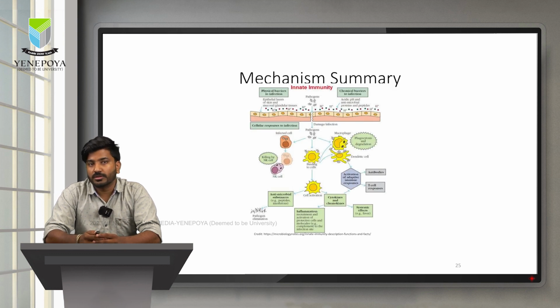To summarize the whole concept of mechanisms of innate immunity, first we have the physical barrier which tries to avoid any invading pathogens. By chance, if these pathogens come across the physical barrier, then we have the mucosal barrier which produces mucus and other secretions which in turn invade and destroy the pathogen. By chance, if the pathogen crosses this barrier, it enters into the body and comes in contact with the immune cells and blood tissues which are getting activated in response to the invading pathogen, thereby attracting more and more immune cells to the site where the pathogen resides and destroying the pathogen.